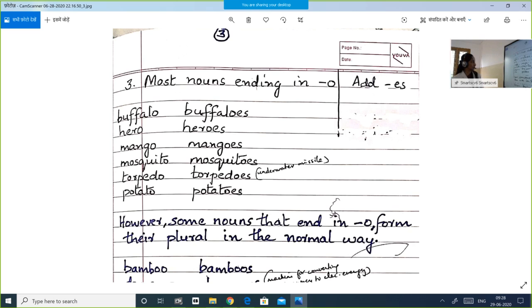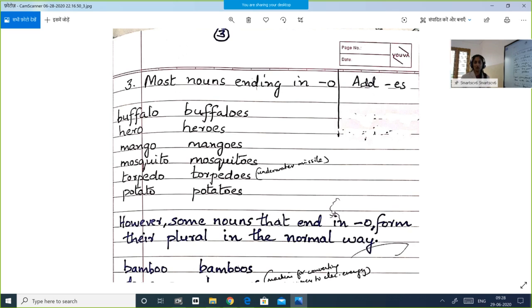It becomes buffaloes. Another example is hero, H-E-R-O. It ends again in o, so you have to add es: heroes. Mango, mangoes. Mosquito, mosquitoes.